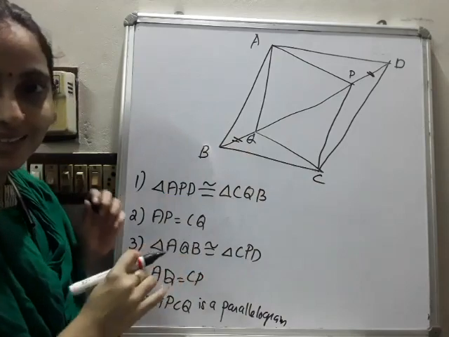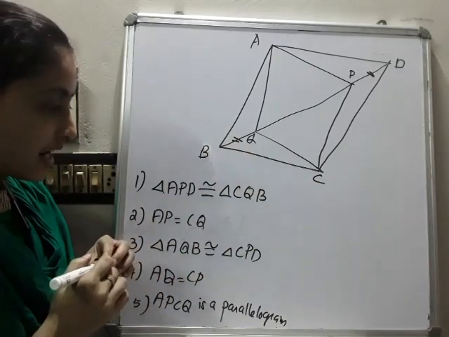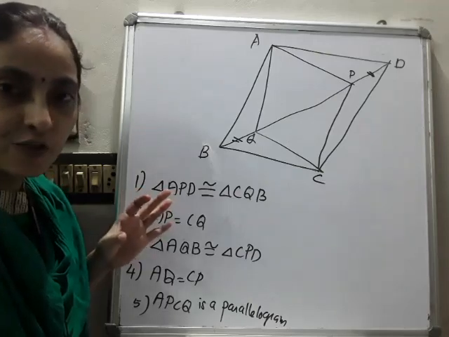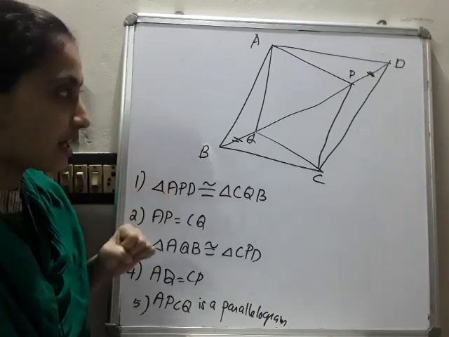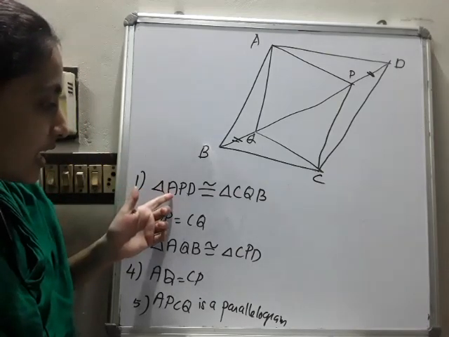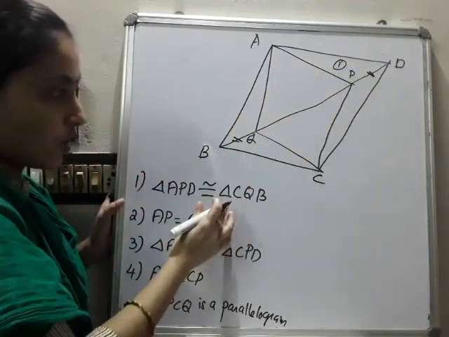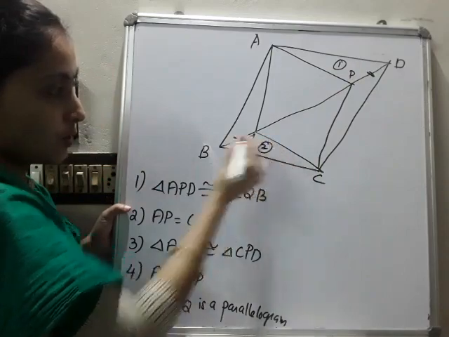If the question is lengthy, answer is very simple. Okay, so that is the main criterion for the long questions. Okay, so listen here. We want to prove triangle APD. APD means which triangle? This one. APD congruent to CQB. This thing you have to prove.